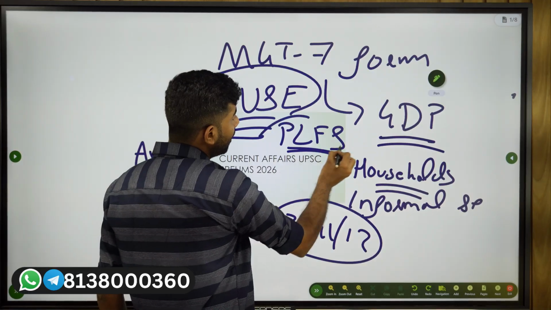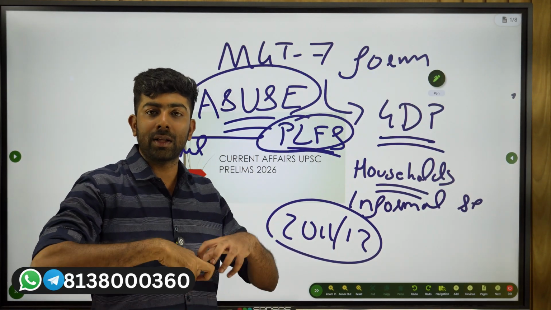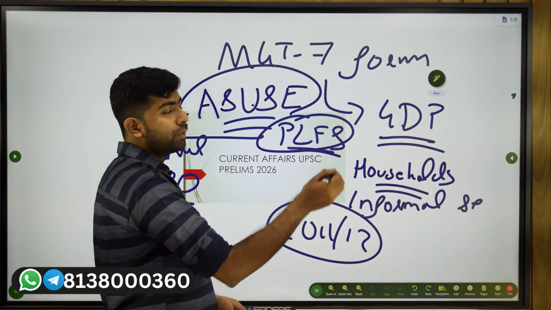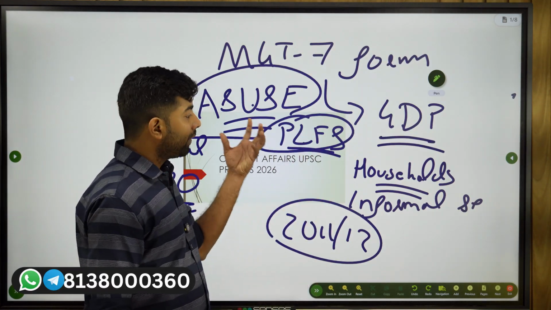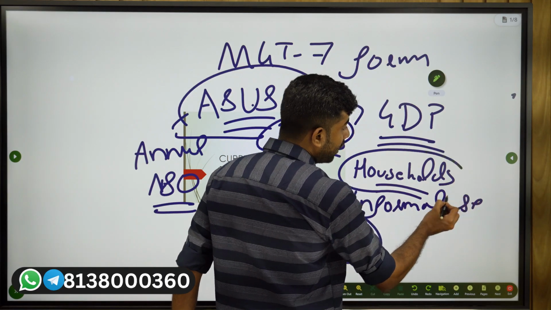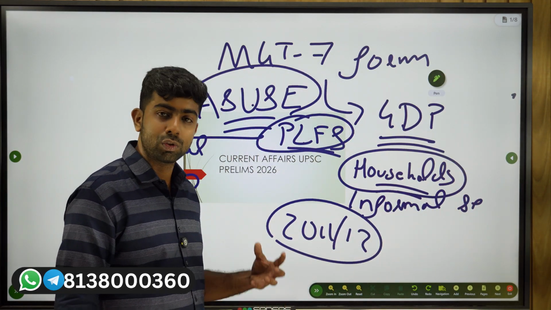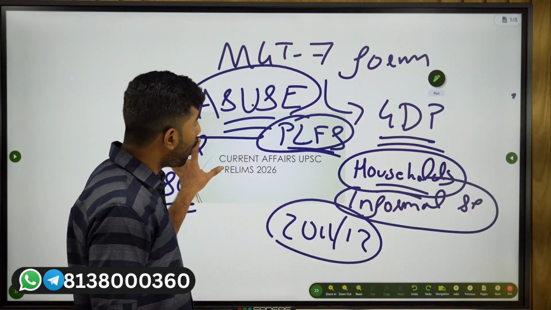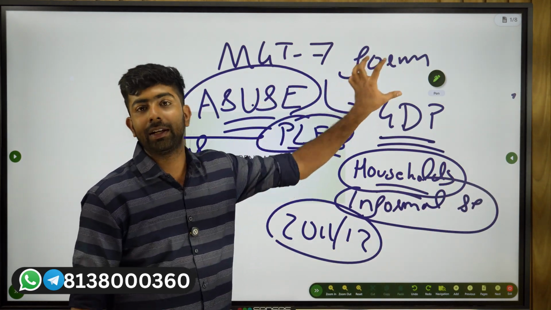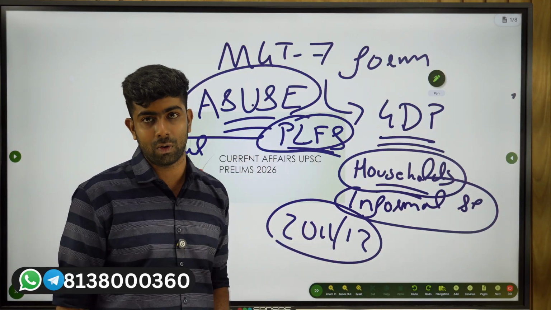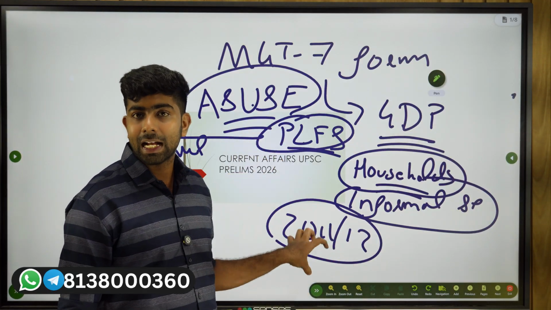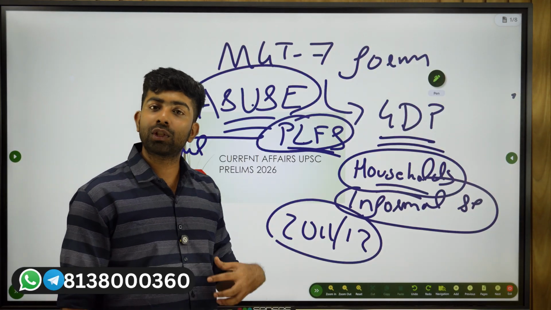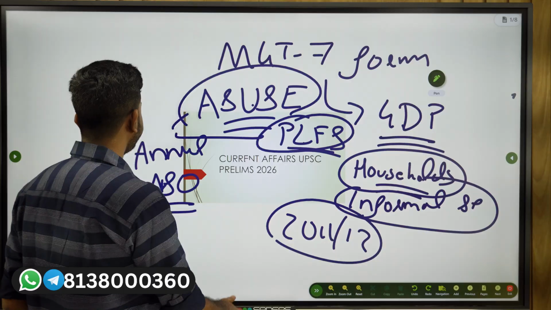This data will give you a lot of information regarding the productivity of labor. This gives you the labor force. It also gives data on household expenditure, and it also gives data on the informal sector. So all this is being integrated into GDP. That is the idea you should have. Remember the surveys that are now going to be integrated into the GDP data. It improves the quality of data.